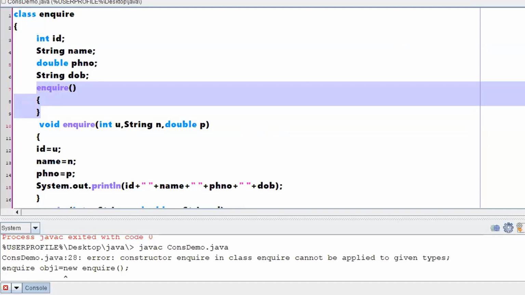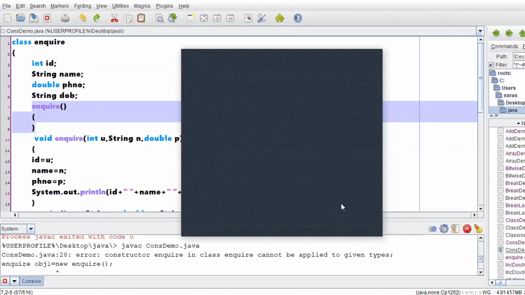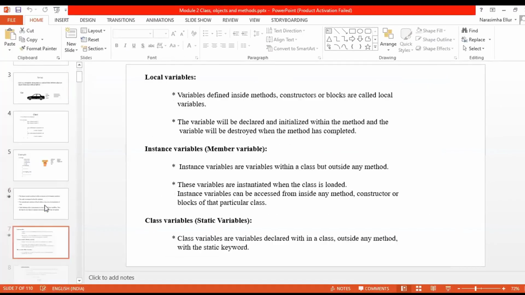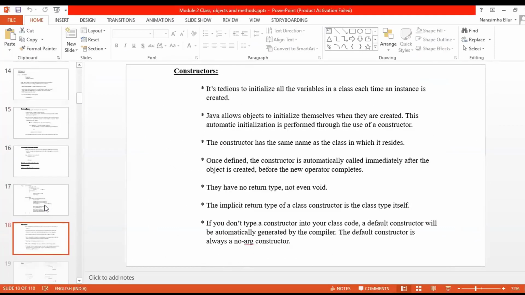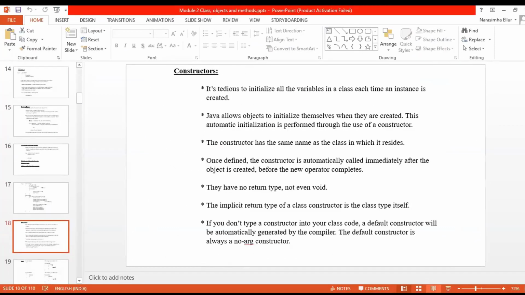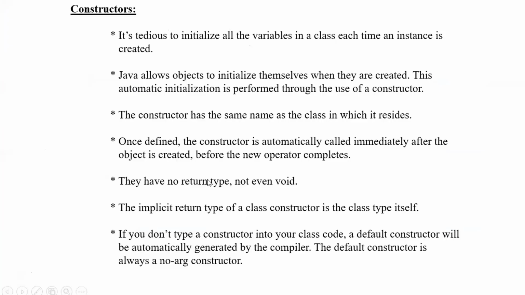Shall we see a few points declared in the PPT to understand things? Just to cross check whether we have covered all the points or not. Where is the PPT? Yes, the new share PPT. Okay. So all these things: class definitions, adding methods, objects, constructors. Yes, it is tedious to initialize all the variables in a class each time an instance is created. Yes, that was tedious. So we came to the concept of constructors.